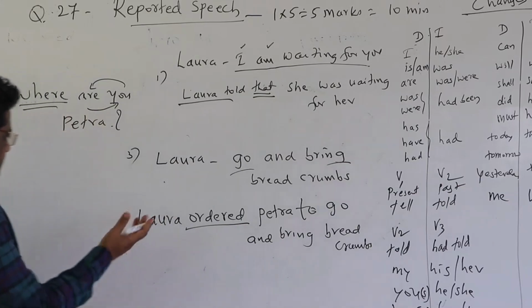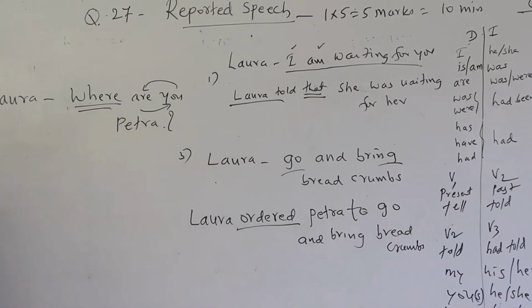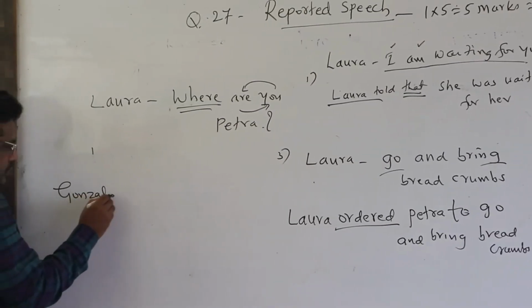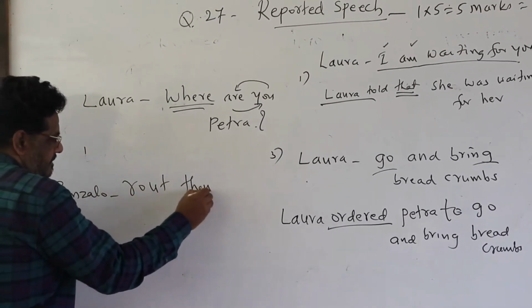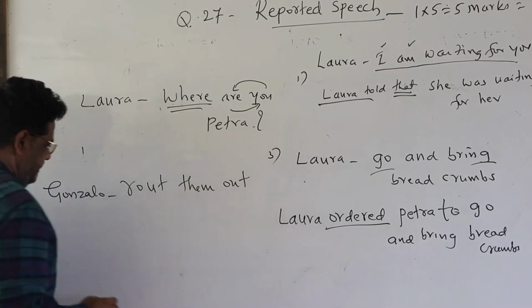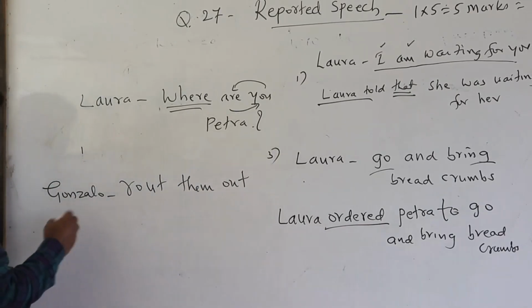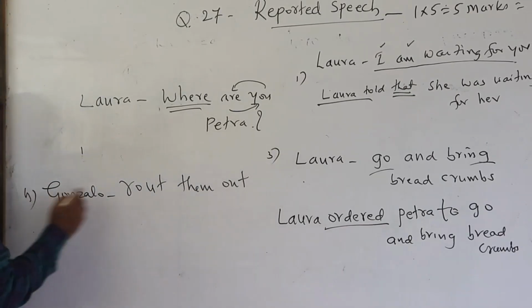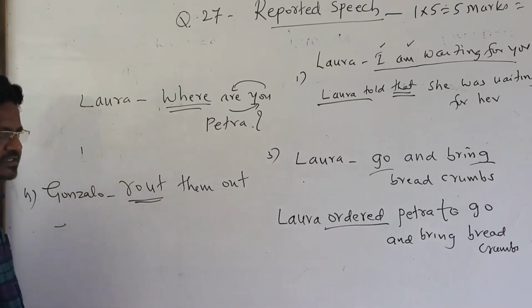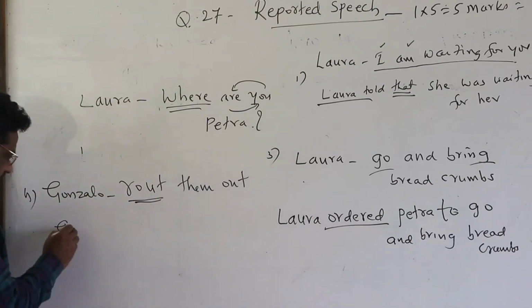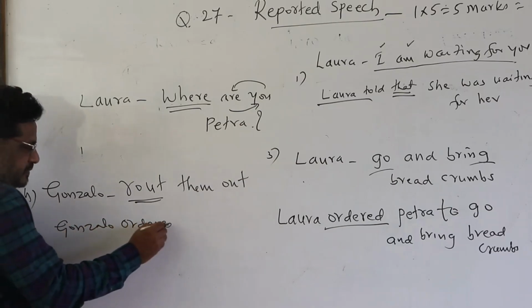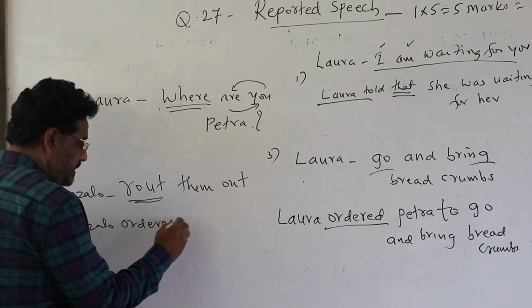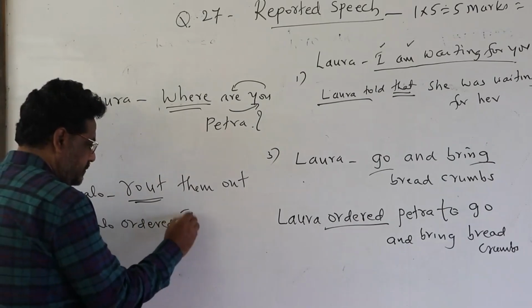One more question you will get. Gonzalo, route them out. This is also an imperative sentence because it starts with a verb. Gonzalo ordered. You know to whom: Gonzalo ordered Juneto.